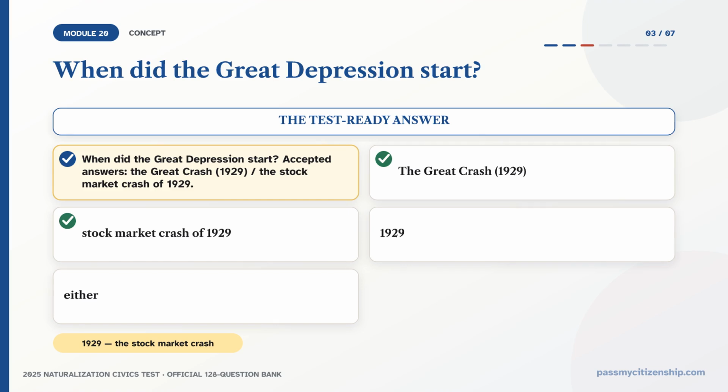When did the Great Depression start? The accepted answers are the Great Crash of 1929 and the stock market crash of 1929. Either way, the year is 1929. That is what to remember. The stock market crashed in 1929, banks began to fail, and unemployment spread. The start of the Depression. On the test, 1929 or the stock market crash of 1929 is correct.